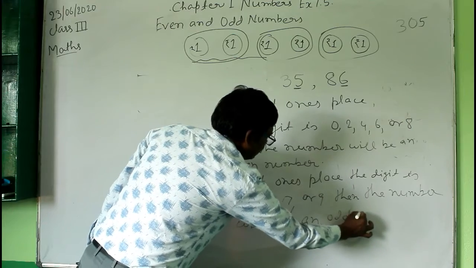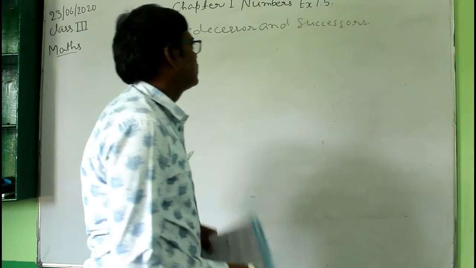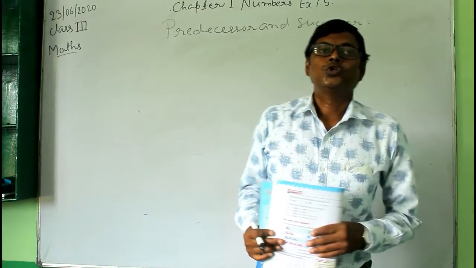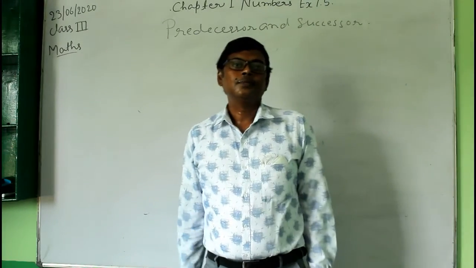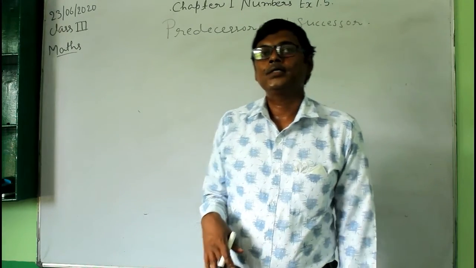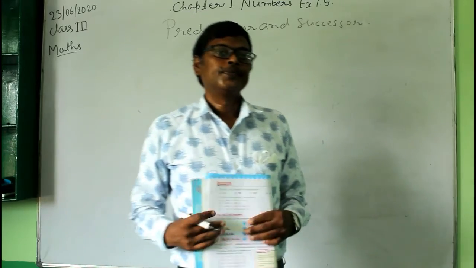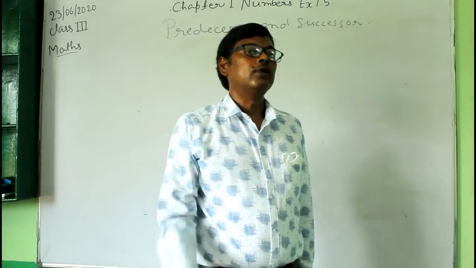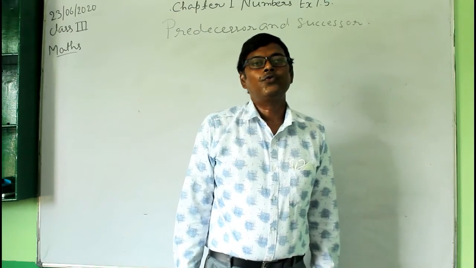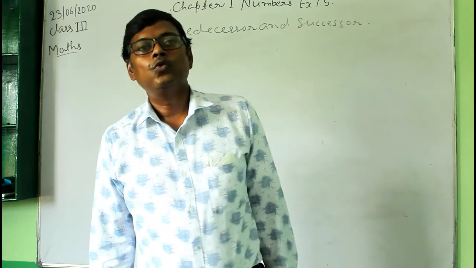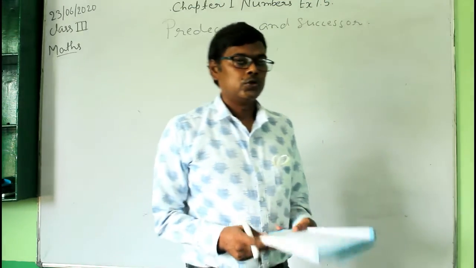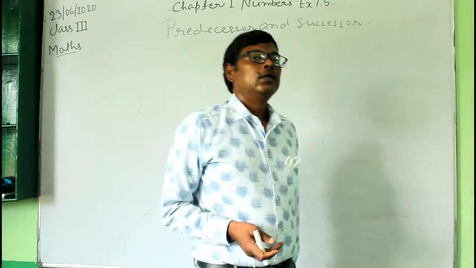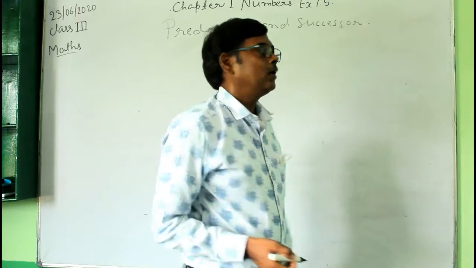Predecessor and successor of a number. Predecessor means the number before a given number, and successor means the next number. To find the predecessor, subtract 1 from the given number, and to find the successor, add 1 to the given number. By doing this, you can find the predecessor and the successor of a given number.